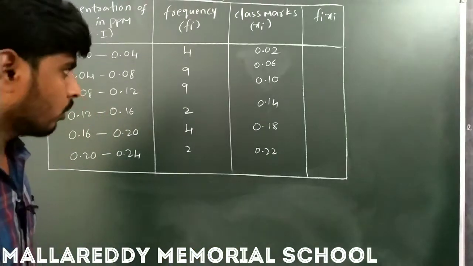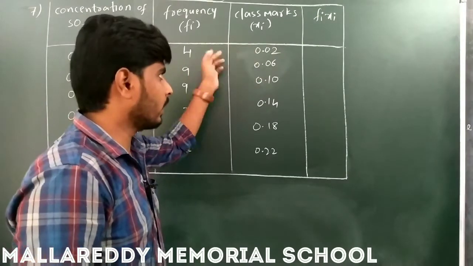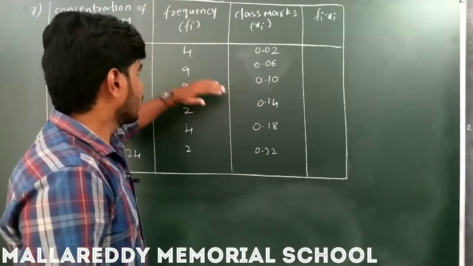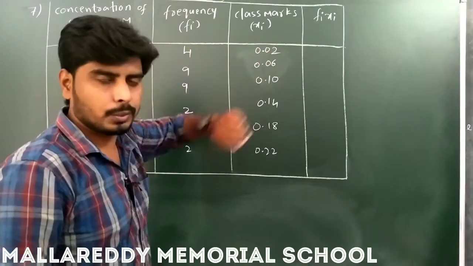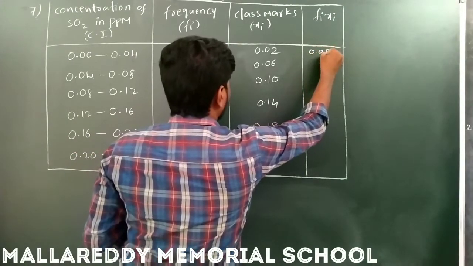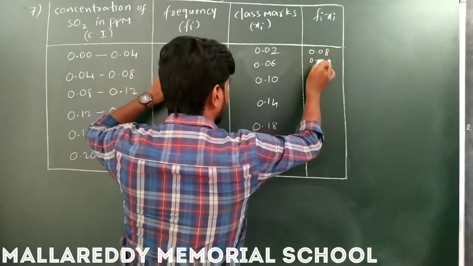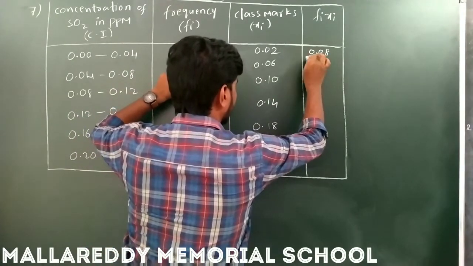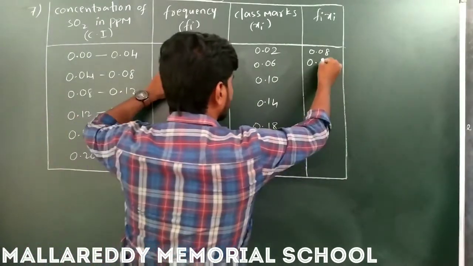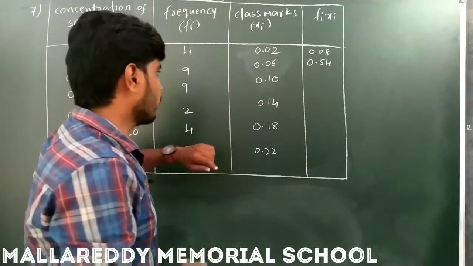Now we have to multiply f as well as x, that means fi into xi. 4 into 0.02 is 0.08. 9 into 0.06 is 0.54, since 9 sixes are 54.